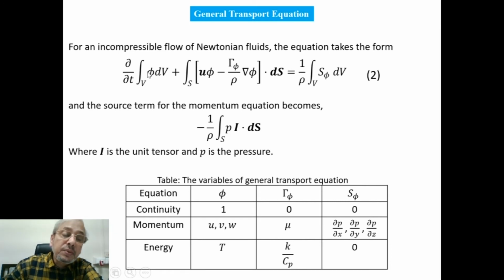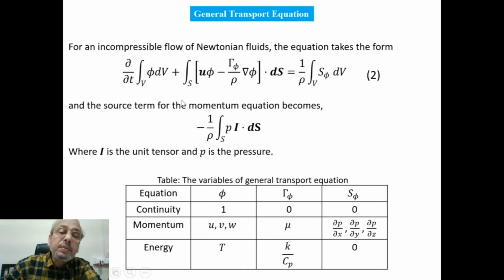Now the variables, so we are calling this the general transport equation because the same equation can be used for continuity, momentum, and energy. When we consider the continuity equation, then phi will be 1, and these two terms will be 0. In order to make them 0, gamma phi is 0, S phi is 0.